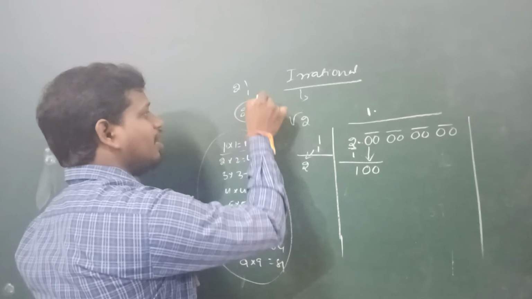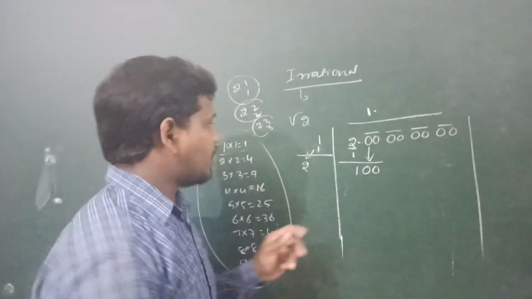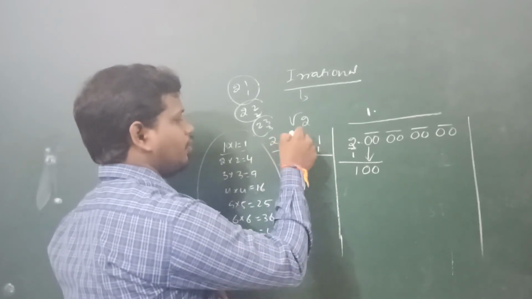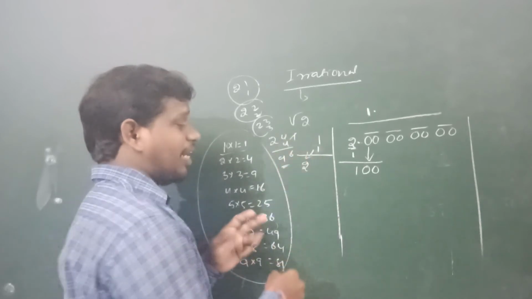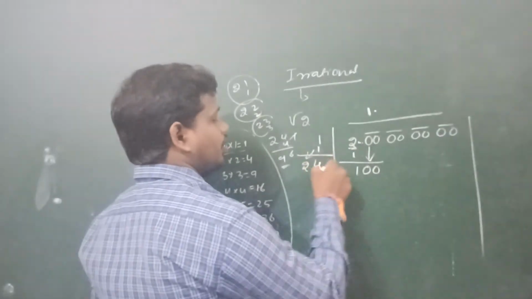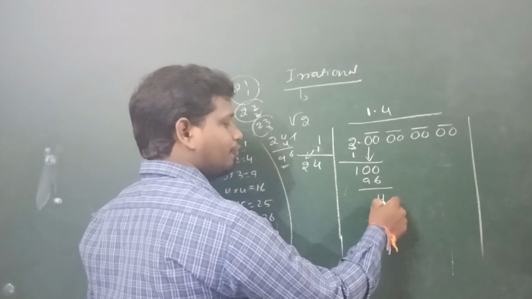The number which is nearest to and lesser than 100, that we substitute here. For example, 24 4s: 4 4s are 16, 4 2s are 8, 8 plus 1 equals 96. So 96 is lesser than 100, so we substitute 24 4s, which equals 96. Then the remainder equals 4.